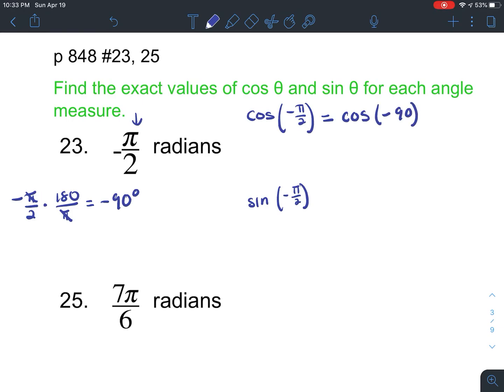Now, negative 90 is one of those that falls on an axis. It's not in a particular quadrant of this graph. So any 90-degree angle is going to fall on an axis. In this case, it's going to fall this way because we're going in a negative direction.